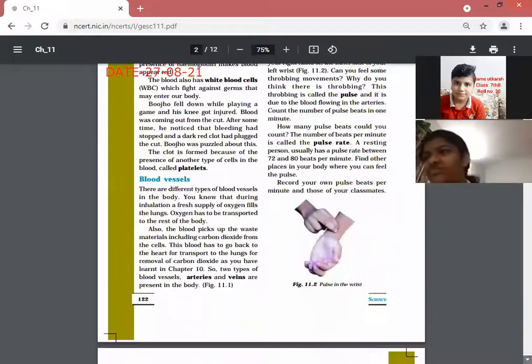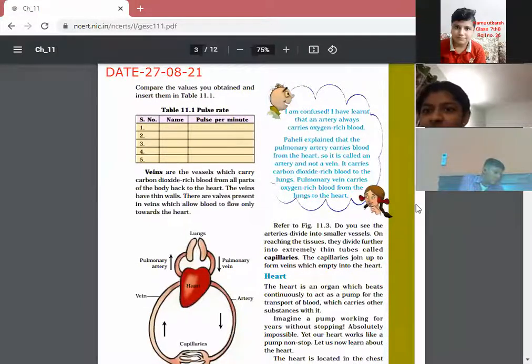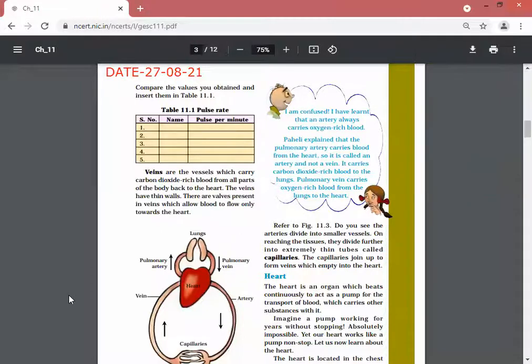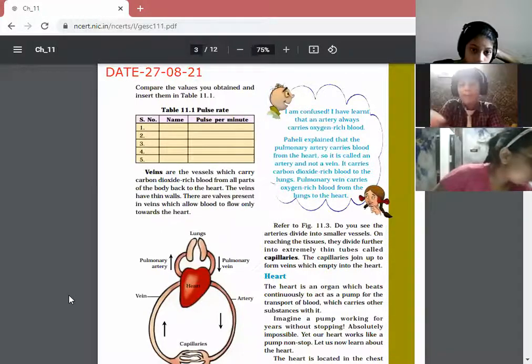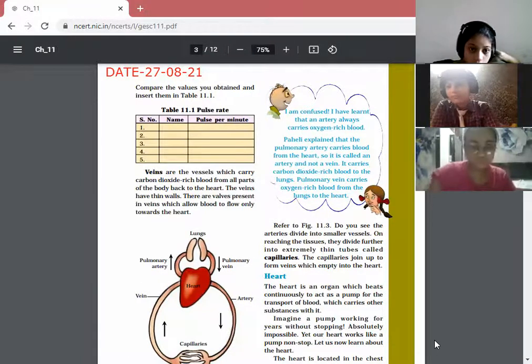Blood vessels are the arteries, veins, and capillaries. These are the three blood vessels that we have read about. Arteries carry oxygen rich blood, veins carry carbon dioxide rich blood, and capillaries join up to form veins which empty into the heart. So till here we have discussed.